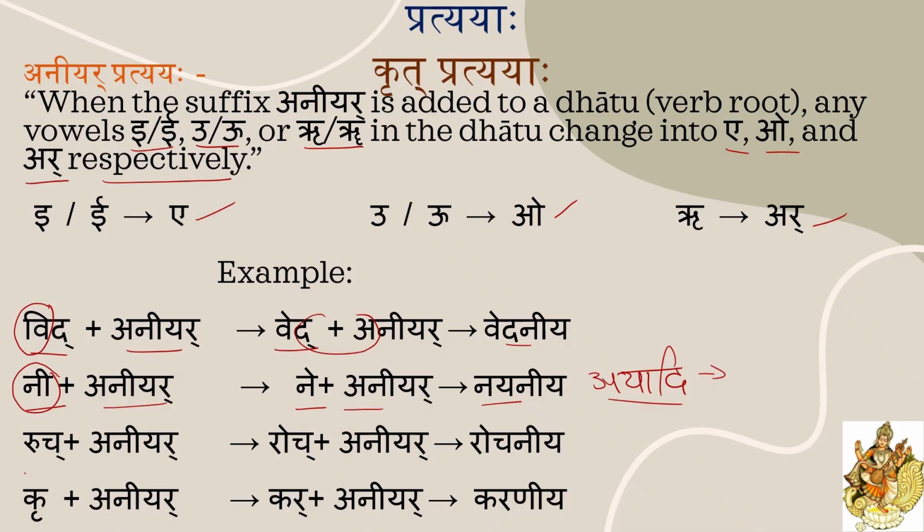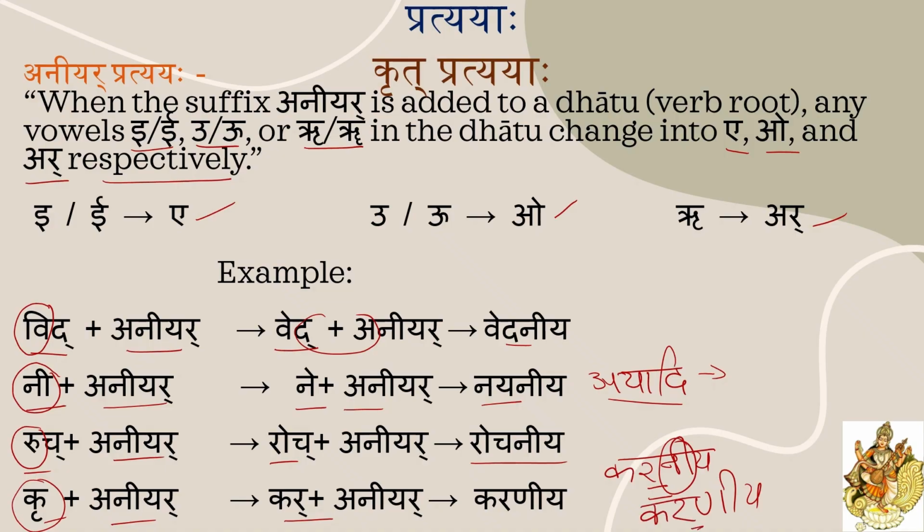And next one, ruch plus aniyar. Here u is in the penultimate position of the dhatu, and this u changed into o: roch plus aniyar, rochaniya. And next one, kru plus aniyar. Because this ends with ru, it changed into kar. Kar plus aniyar. Actually it would form karaniya, but here because of this ra, this na will change into na. So karaniya. Understood? Because of this ra, na changed into na. Okay.